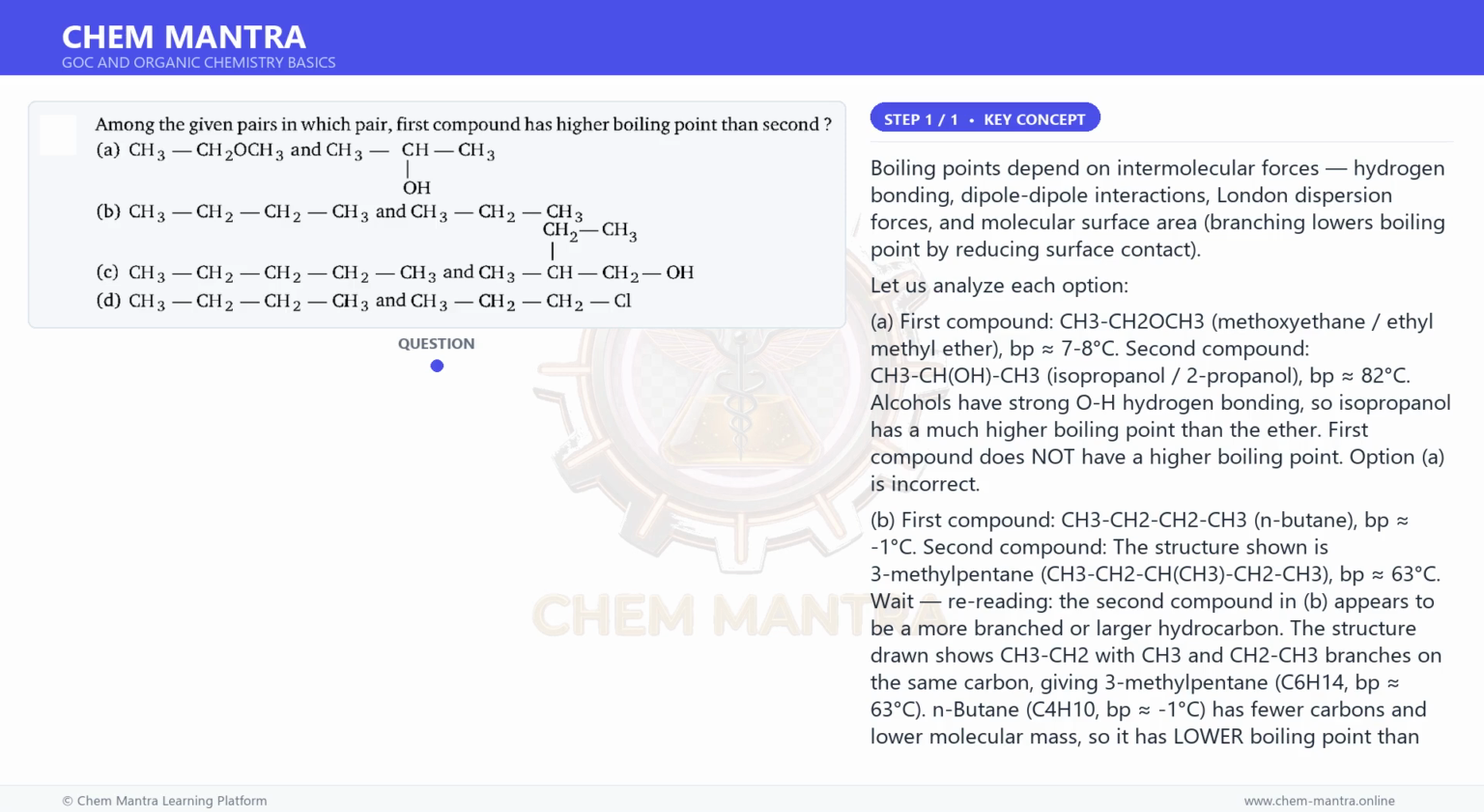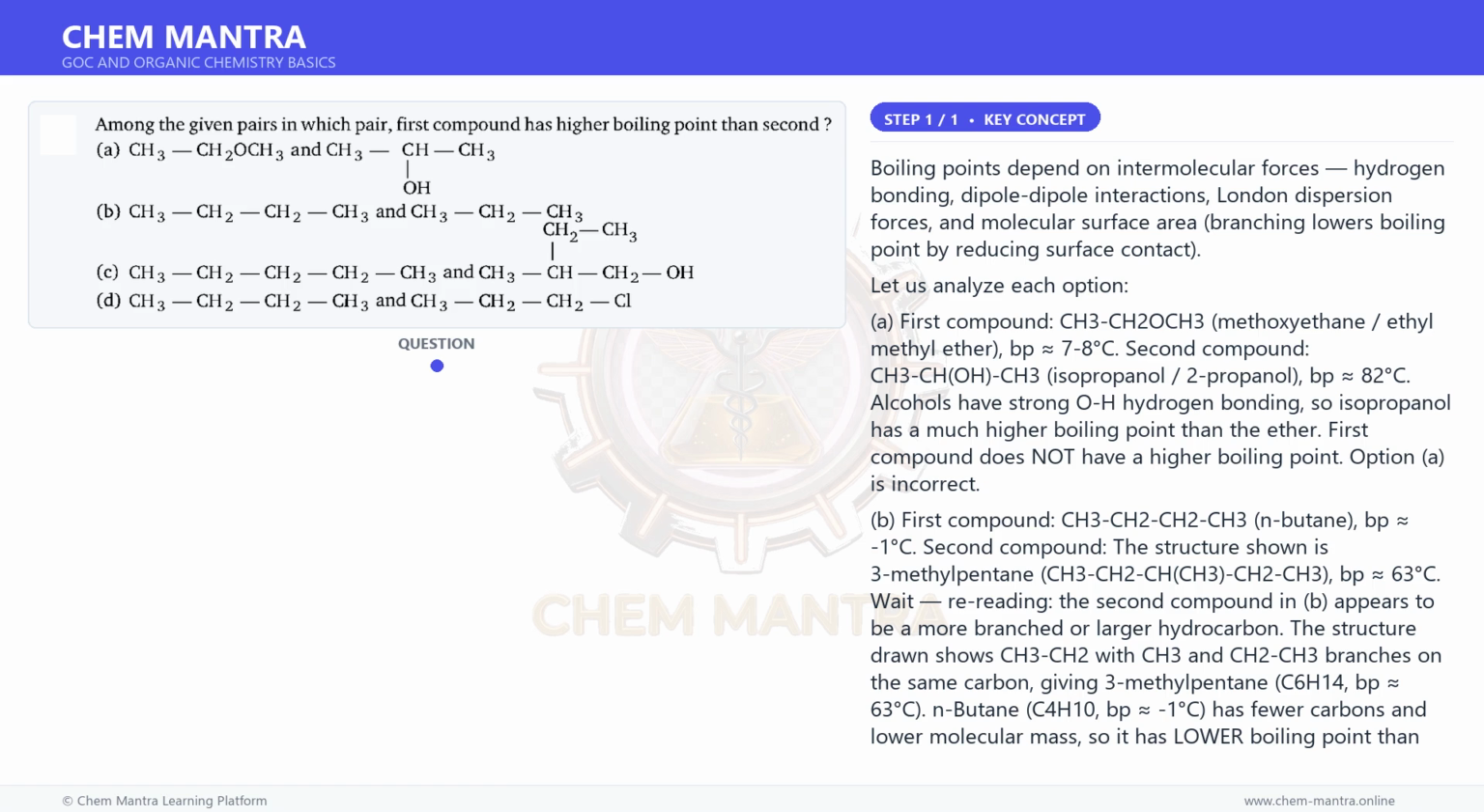Boiling points depend on intermolecular forces: hydrogen bonding, dipole-dipole interactions, London dispersion forces, and molecular surface area. Branching lowers boiling point by reducing surface contact. Let us analyze each option.